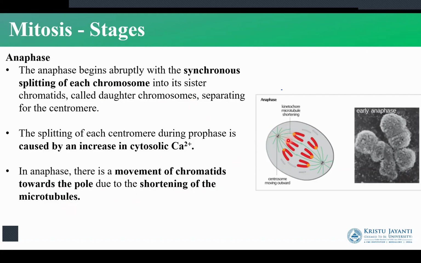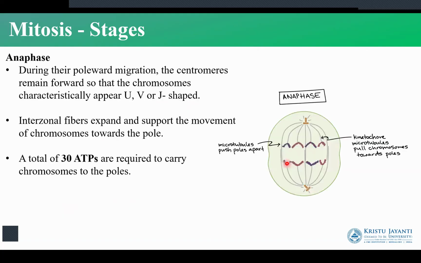The movement of the chromatids towards the pole can be due to the shortening of the microtubules. So we have the microtubules that are coming from the spindle fibers that have attached to the centromeres, pulling them back to the poles. Microtubules, which are made up of tubulin dimers, are going to be shortened in order to pull the chromatids or the chromosomes to the opposite poles.